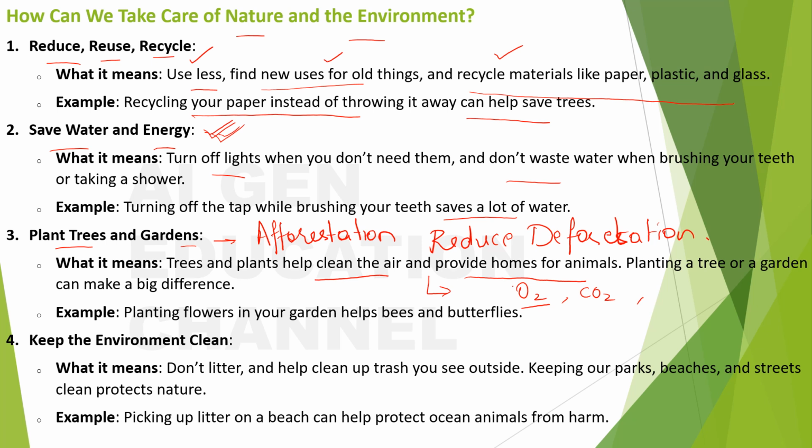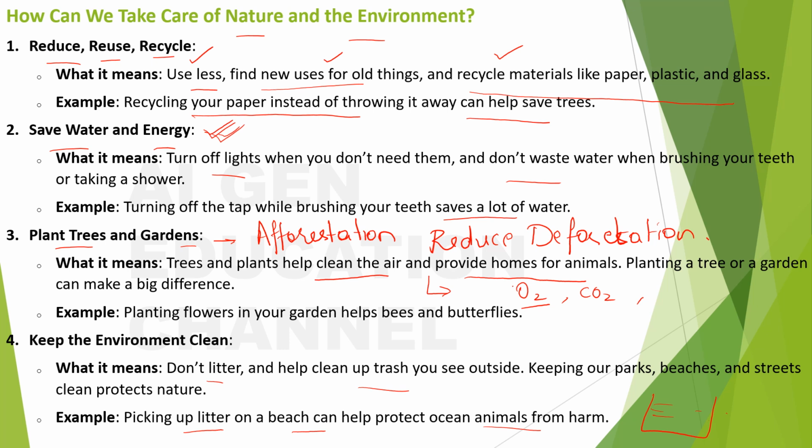Keep the environment clean. Don't litter and help clean up trash you see outside. Keeping our parks, beaches and streets clean protects nature. So this you have to do. You should always use the rubbish bin to put the litter. You should not throw it here and there. Picking up litter on a beach can help protect ocean animals from harm.